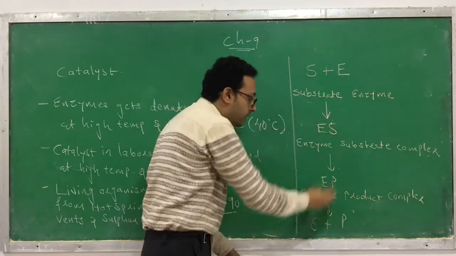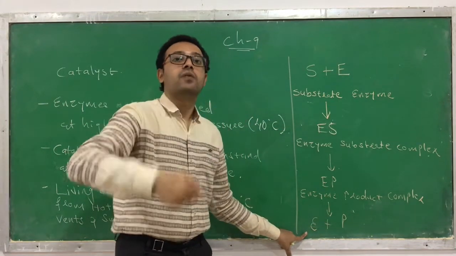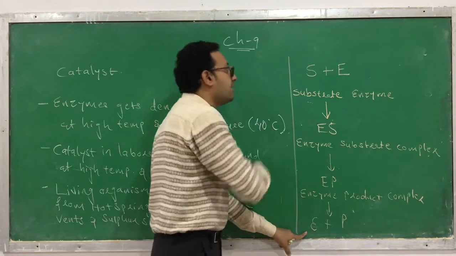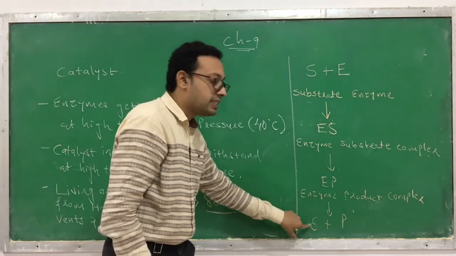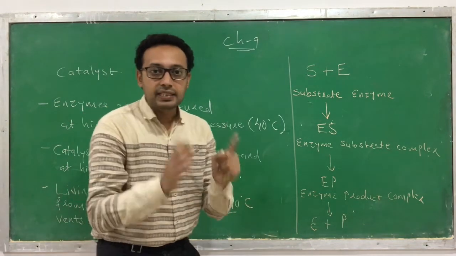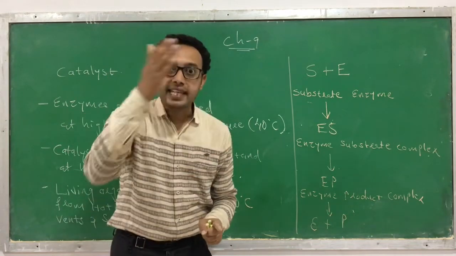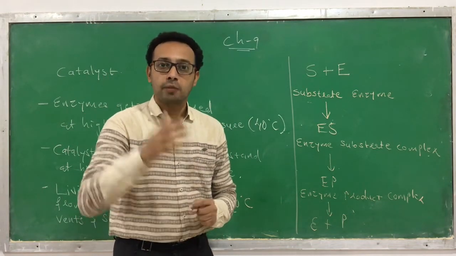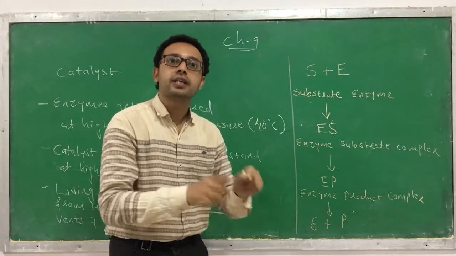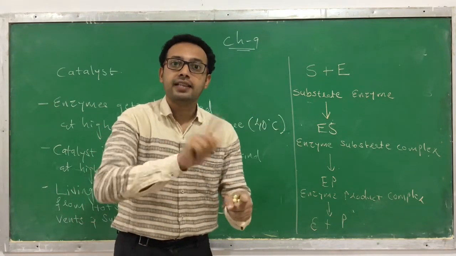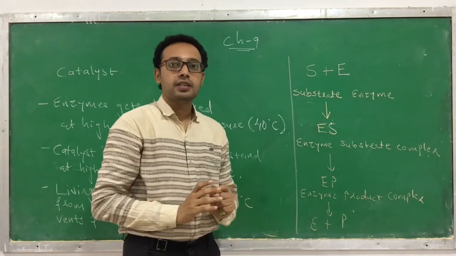Enzyme, which is utilized for catalyzing one more chemical reaction, is again utilized to do reactions of substrate. So remember one thing: enzymes speed the rate of reaction, they are involved in biochemical reactions, but they don't get utilized during the reaction. At the end of reaction, the enzyme remains as such.